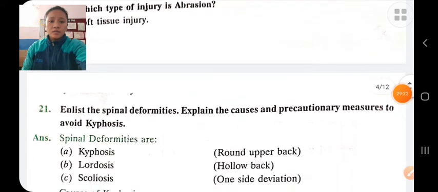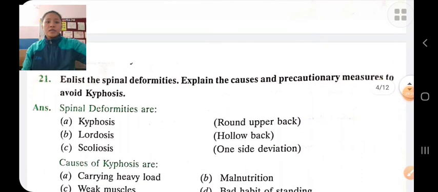Next is, enlist the spinal deformities. Explain the cause and precautionary measures to avoid kyphosis. Spinal deformities are like kyphosis, lordosis, scoliosis, etc.